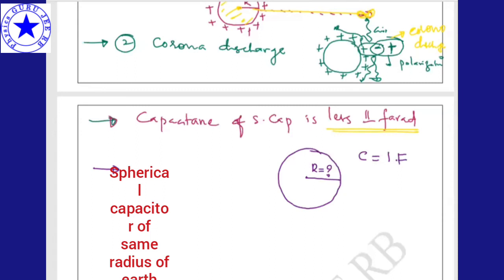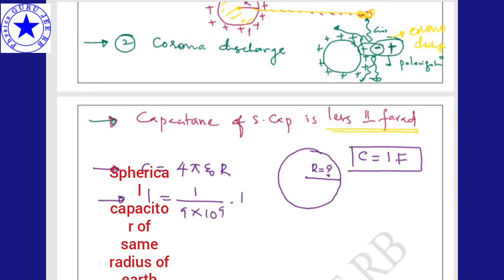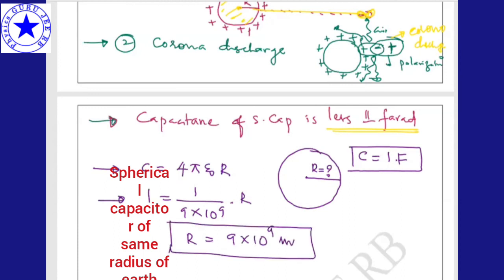Now C is equal to 4 pi epsilon naught into R, right? If I want only 1 farad of capacitance, I can write 1 is equal to 1 by 9 into 10 to the power of 9 into radius R. That means R is equal to 9 into 10 to the power of 9 meters. Hope it is clear. That means it should be greater than the radius of the earth.